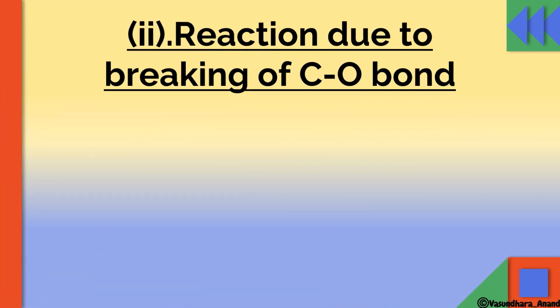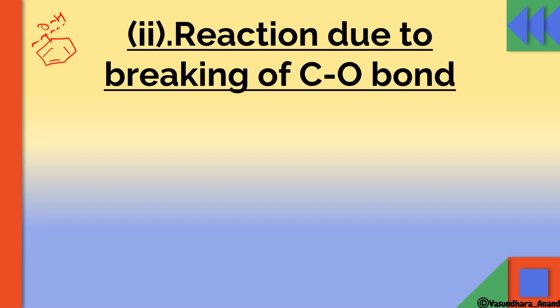Now, reaction due to breaking of CO bond, that means it is going to form phenyl carbocation. Yes, this is phenol. So now this bond is going to break, and this bond is really tough to break because it is resonance stabilized. sp2 character will come here, or we can say that double bond character will be there. So that's why this bond is really tough to break. But it's not that it will not happen. Obviously, drastic condition will be required, but this bond will break.